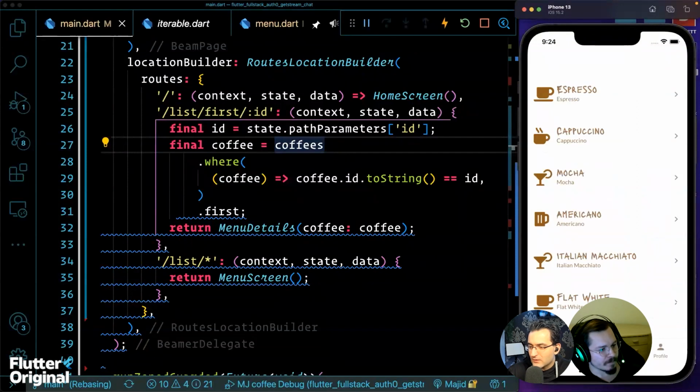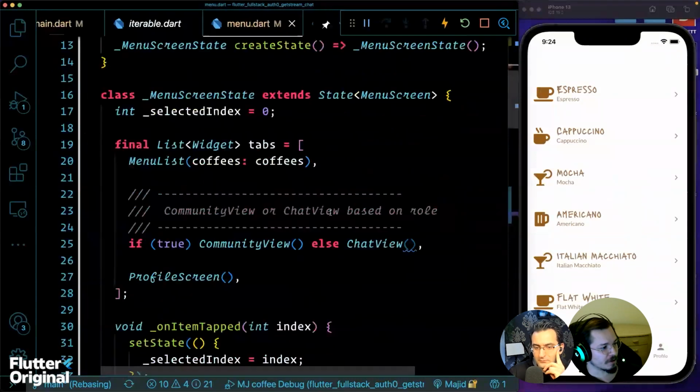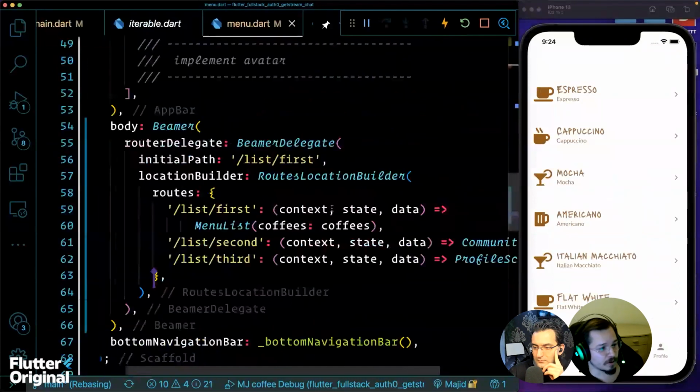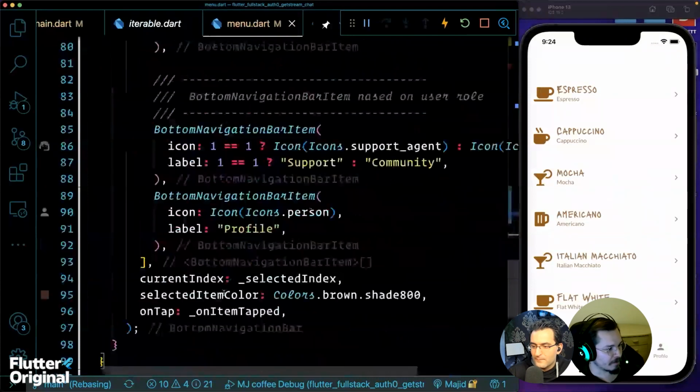And I think now the last thing is, this is the thing that we want to do, right? I'm not sure if it's working. So it doesn't work because we don't say how to work. So now we have to go there and also again call beam to named. We have to call beam to named, but we won't be able to call it on context. Where should I do that? In the bottom navigation bar, on tapped.